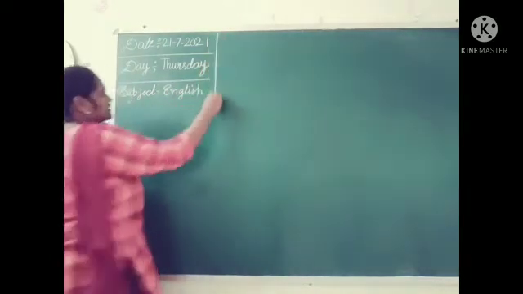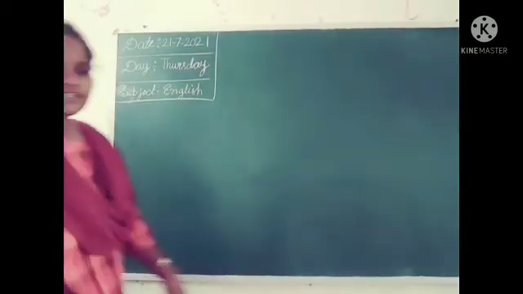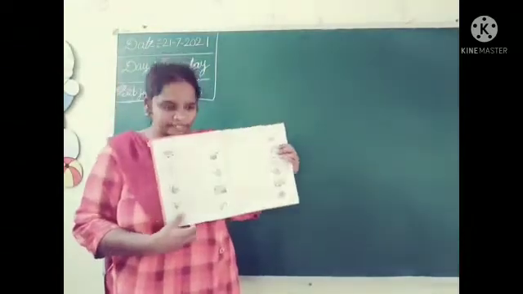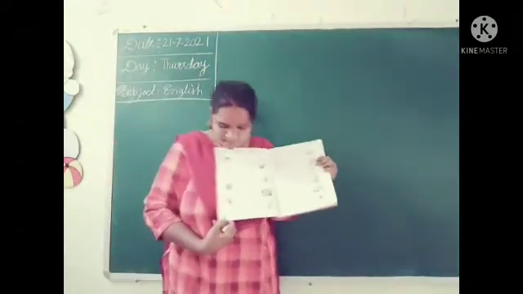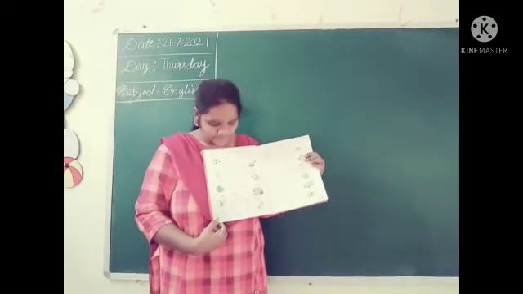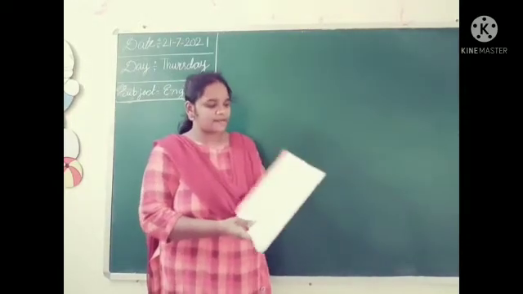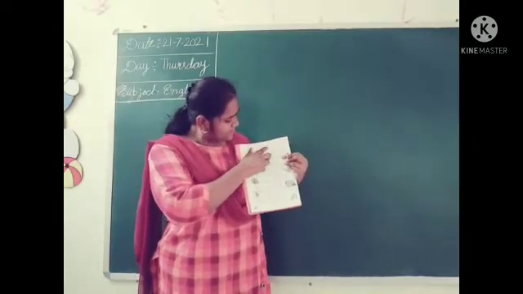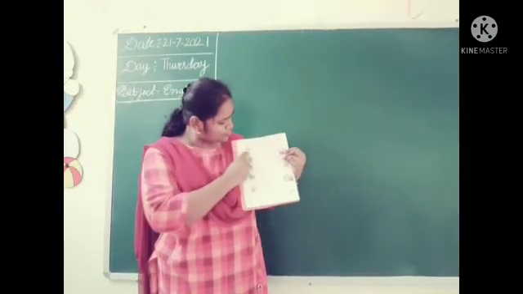Okay. Now all of you take out your English workbook. See, this is your English workbook. See, page number 10 is your homework. See here, they give the pictures. Look at the pictures and circle the correct word in each row.